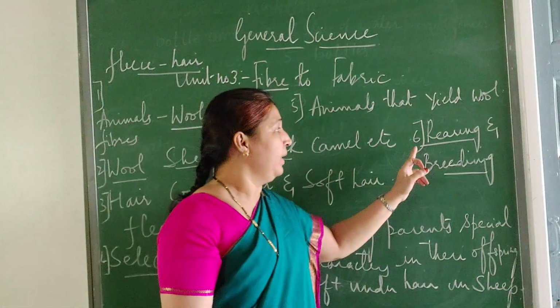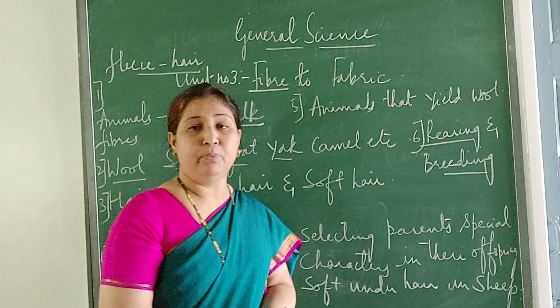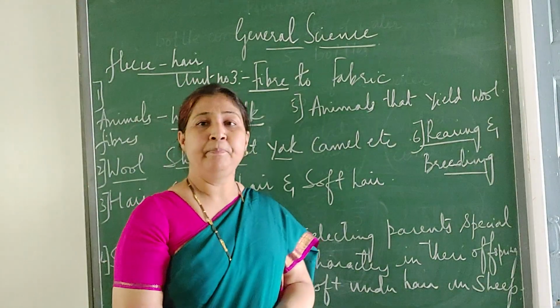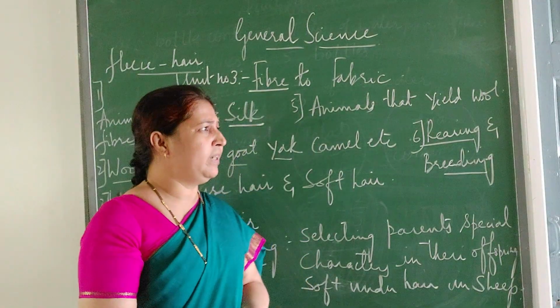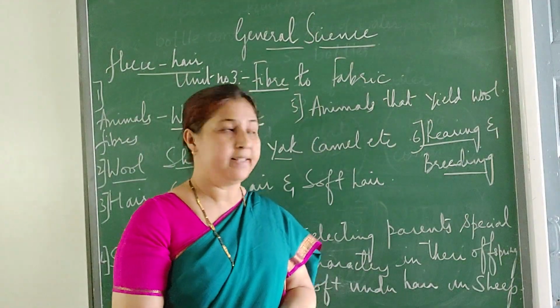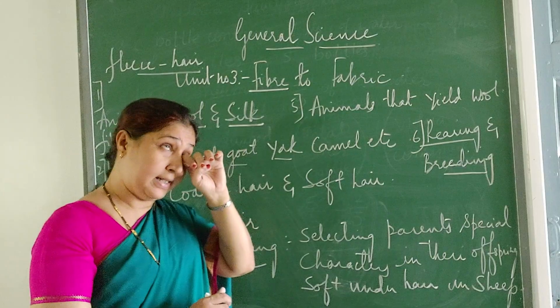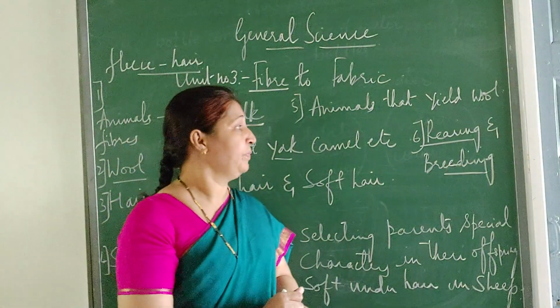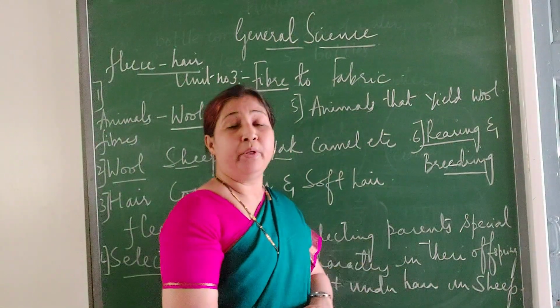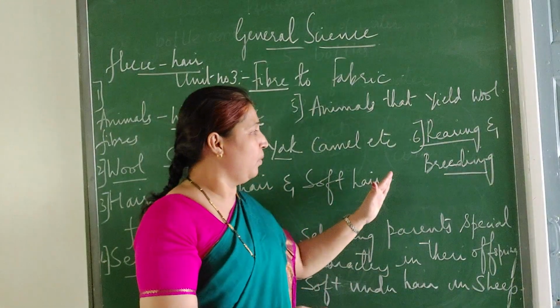In the hilly regions, Jammu, Kashmir, Rajasthan, Gujarat, then Delhi and all, you might have seen the shepherds grazing these sheep. They eat only grass. These are herbivorous animals, so they provide them all the food they eat.